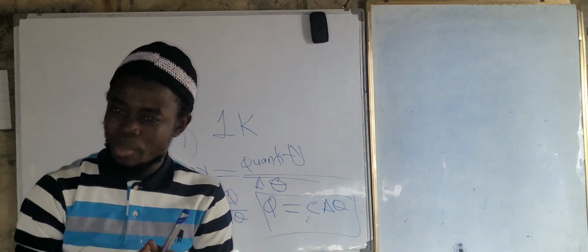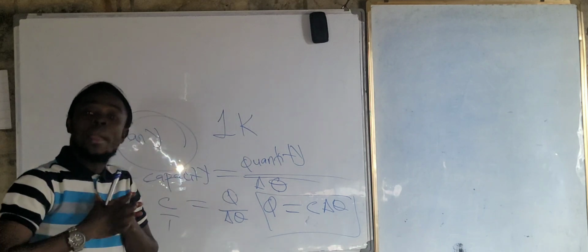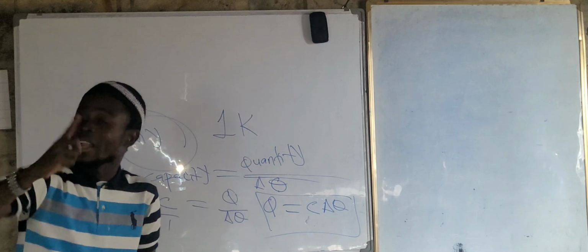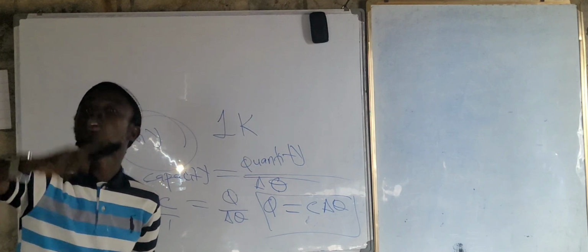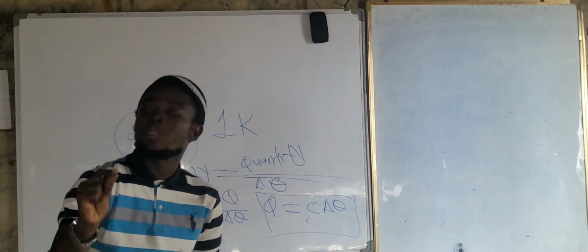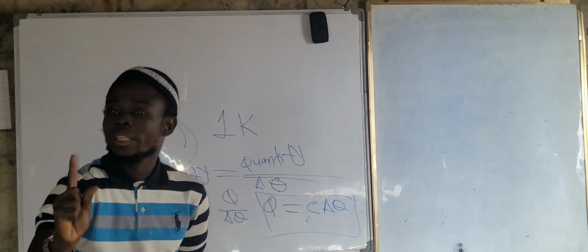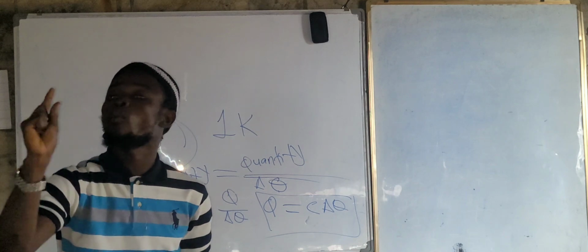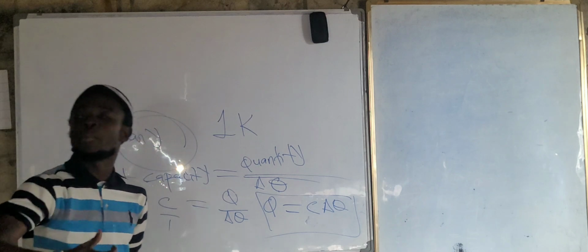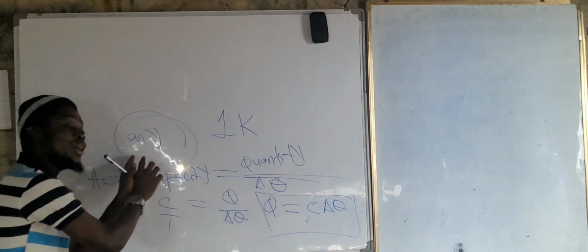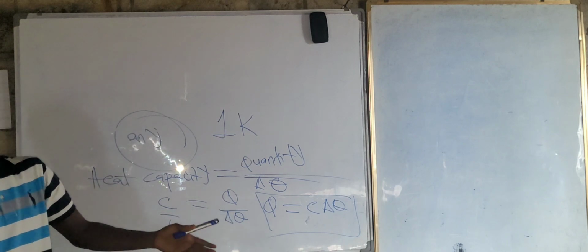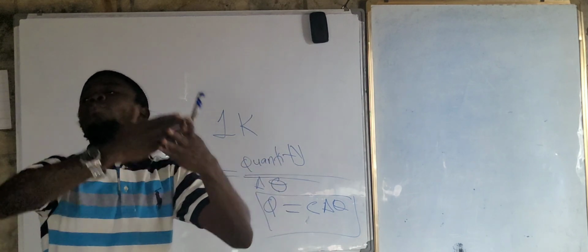Why the specific heat capacity is the heat which is required to raise the temperature of 1 kilogram of a given mass by 1 Kelvin. Are we seeing the concept here? This one is specific. How much mass is needed here? 1 kilogram. The mass of 1 kilogram is required to raise the temperature by 1 Kelvin. But do you have any specific mass for heat capacity? No. It is any mass, right? It can be 2 kilogram. It can be 0.5 kilogram. It can be any given mass.